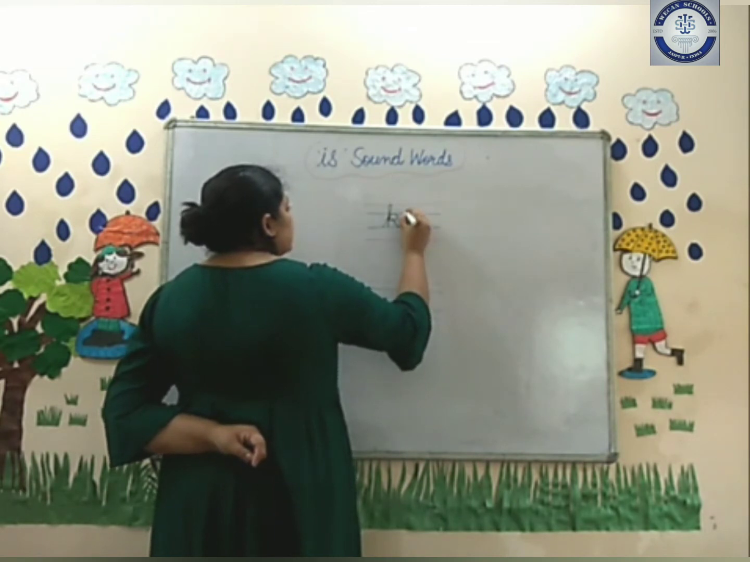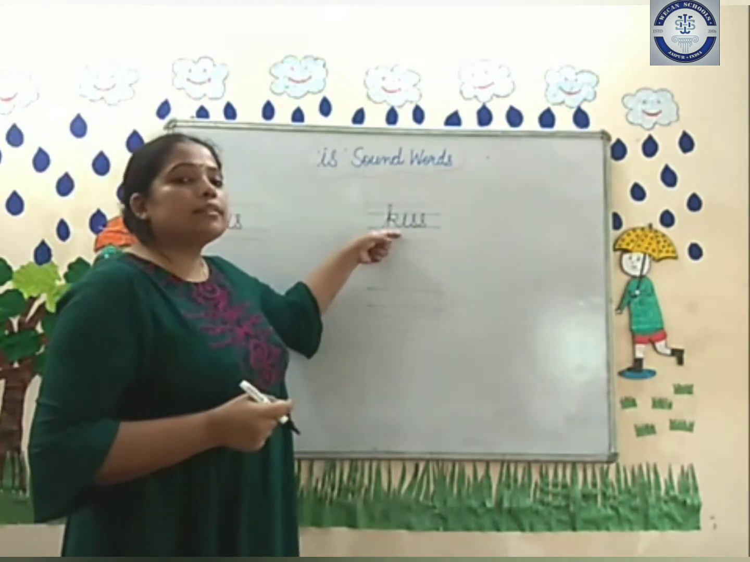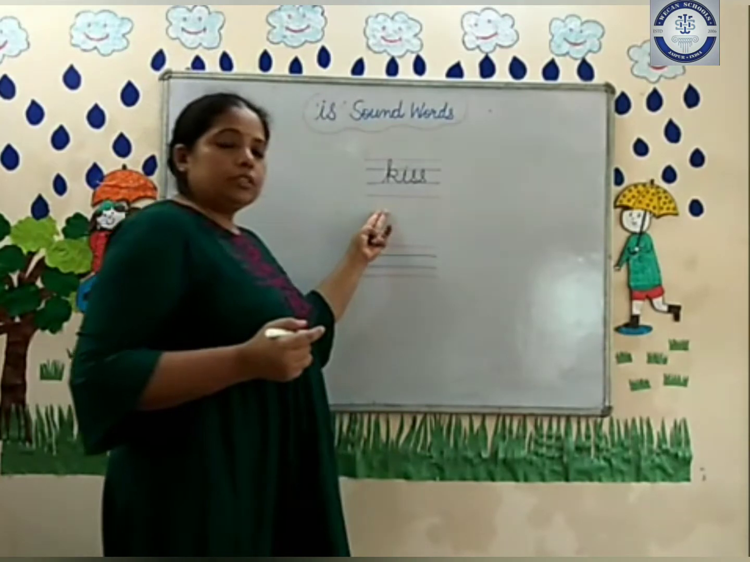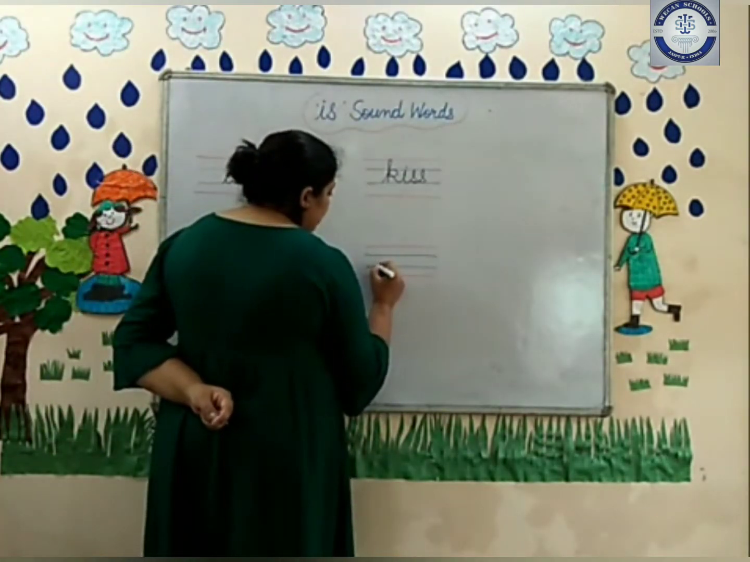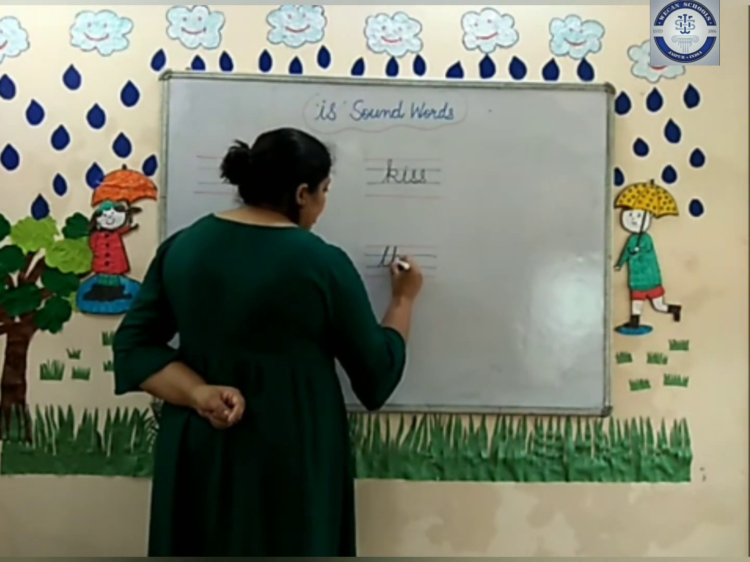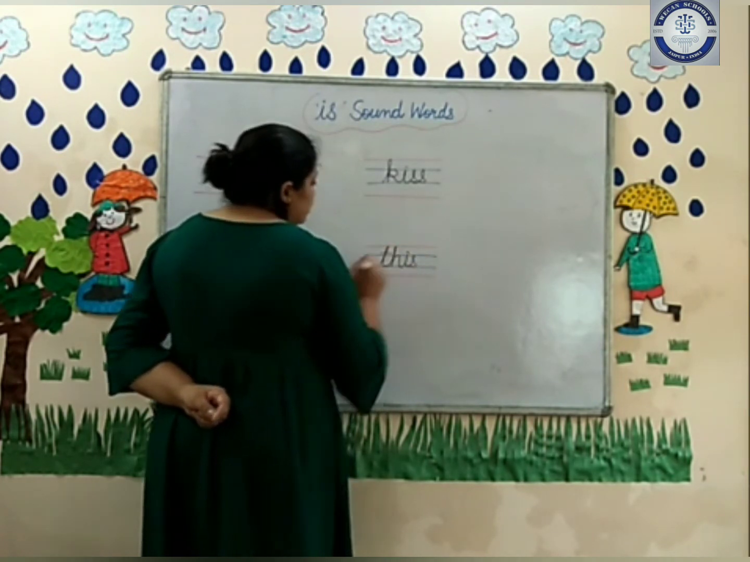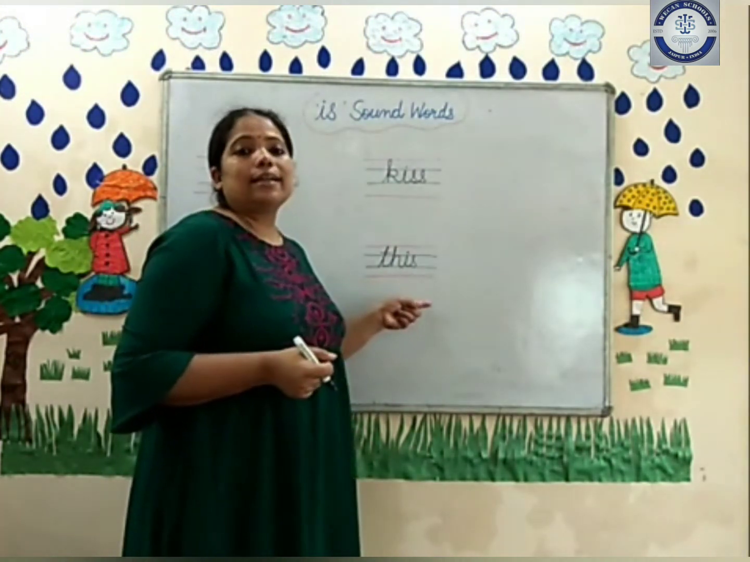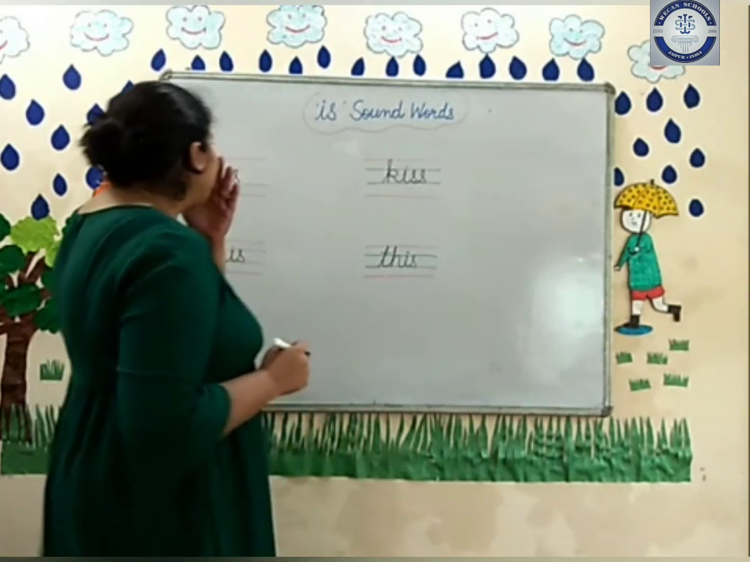K-I-S-S. Kiss. How we are going to pronounce it? K-is. Kiss. Now after the word kiss, we are going to write down the last word, that is T-H-I-S. This. And how we are going to pronounce it? The is. This.